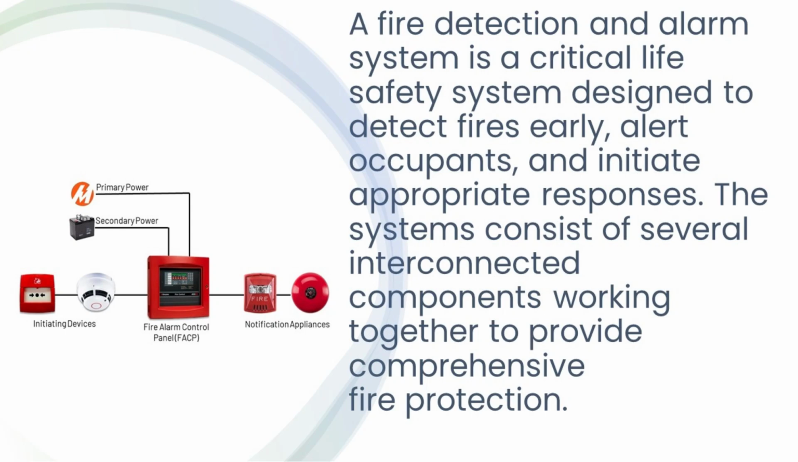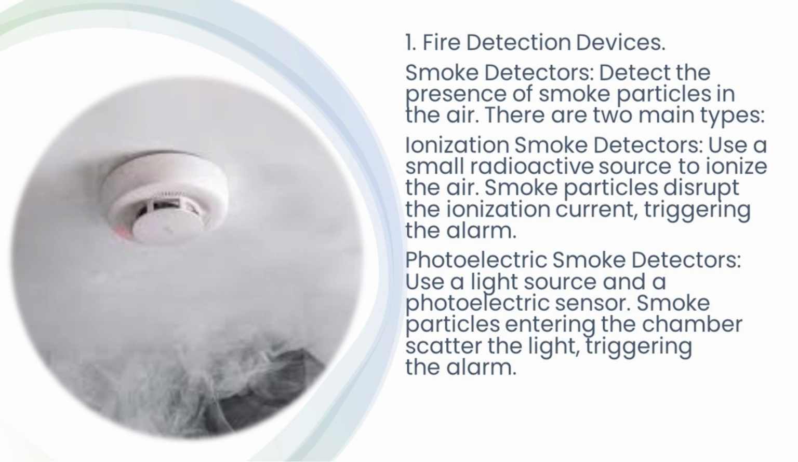A fire detection and alarm system is a critical life safety system designed to detect fires early, alert occupants, and initiate appropriate responses. These systems consist of several interconnected components working together to provide comprehensive fire protection. 1. Fire detection devices. Smoke detectors detect the presence of smoke particles in the air.